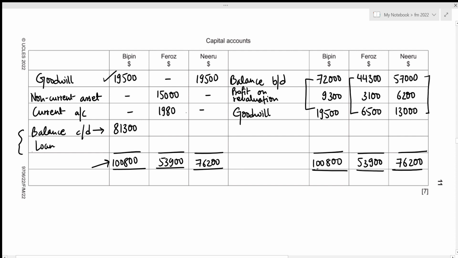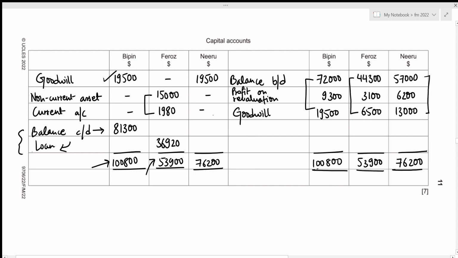And for Firoz, since he left the partnership, his closing balance will be the loan, and this loan will act as the balancing figure in this case, which means in order to figure out the value for loan, we need to subtract these amounts from the total. That's 53,900 minus 15,000 minus 1,980, which gives the loan left towards the partnership by Firoz to have the amount of 36,920.